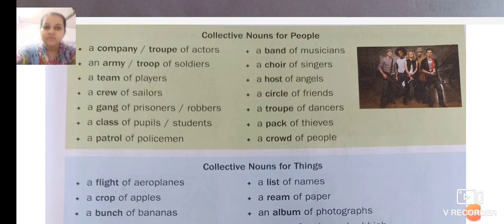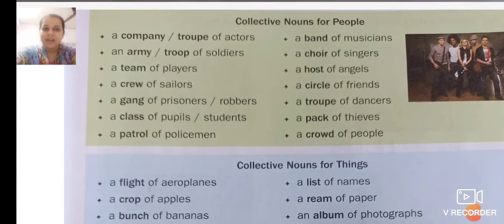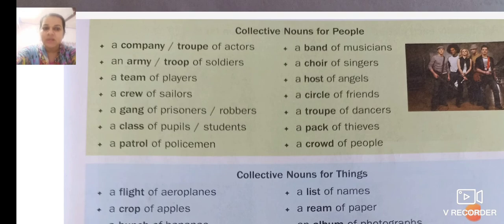Now, in a troupe of actors and a troop of soldiers, the pronunciation is the same, but the spelling is different. A company or troupe of actors, an army or troop of soldiers. A team of players. You can see there is S after each name. That means it is a plural.